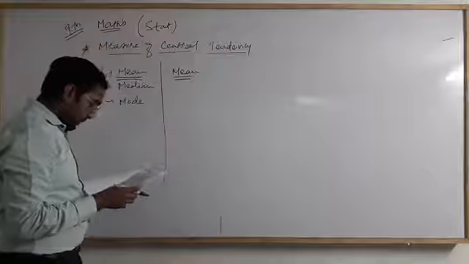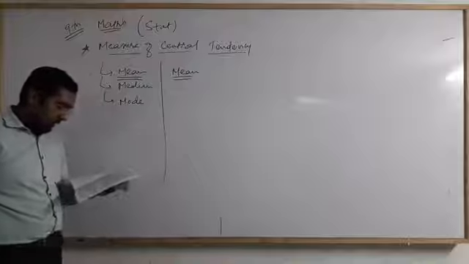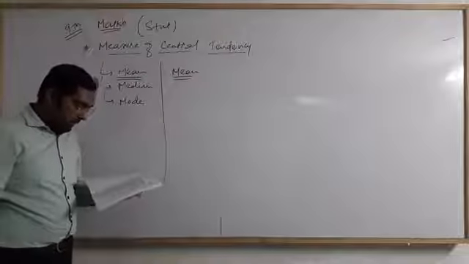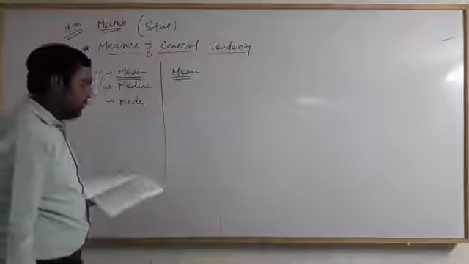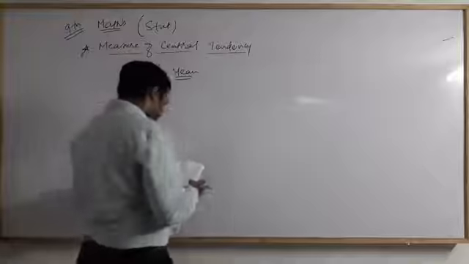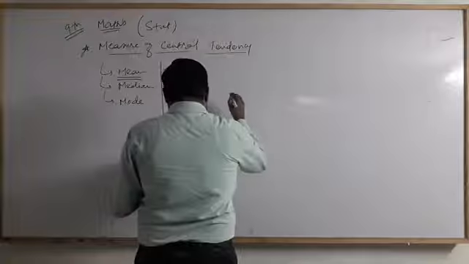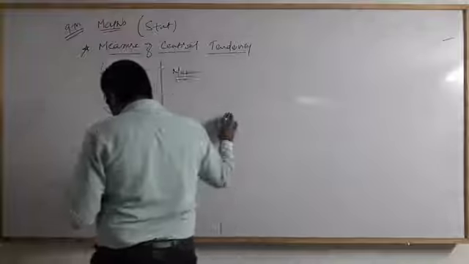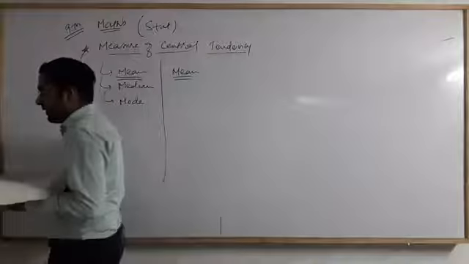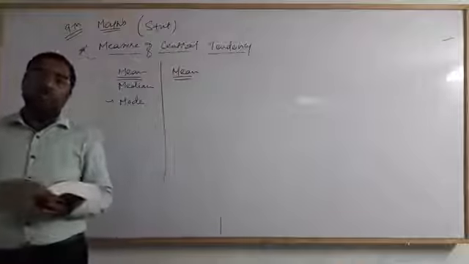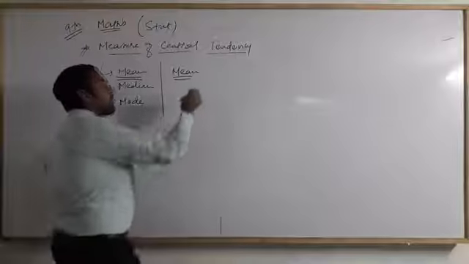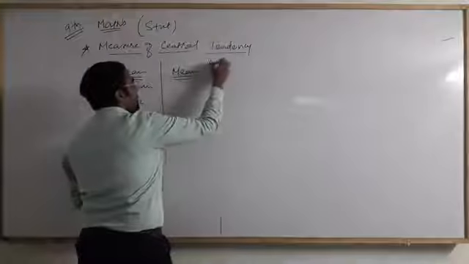Mean is nothing but the arithmetic mean of a set of observations, which is equal to the sum divided by the total number of observations. This mean we also call the arithmetic mean.